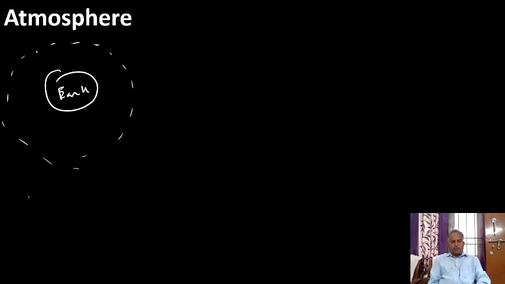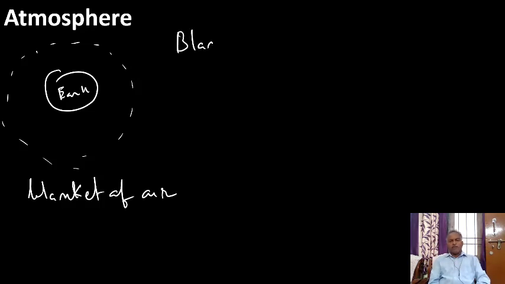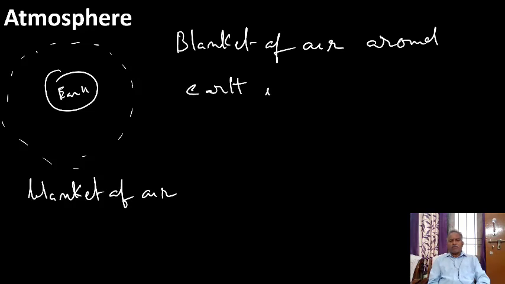We know that Earth is surrounded by a thick blanket of air, up to a certain height. The blanket of air around Earth is called the atmosphere.